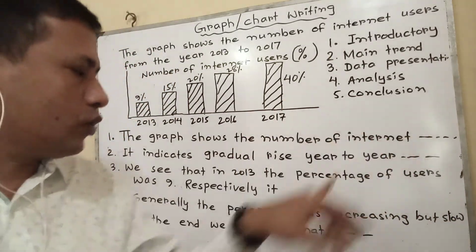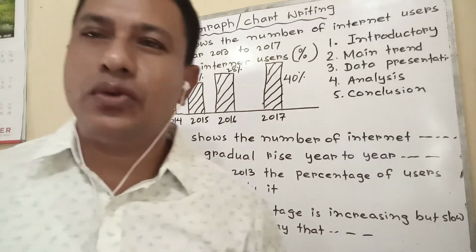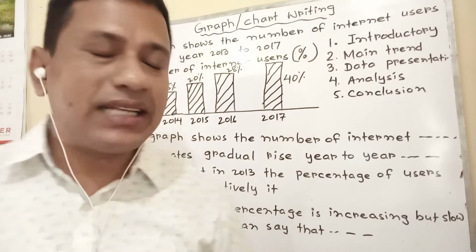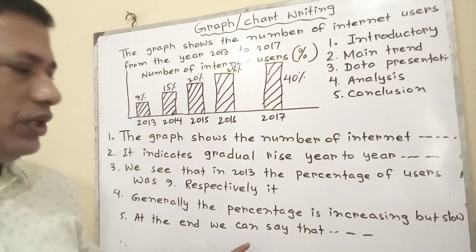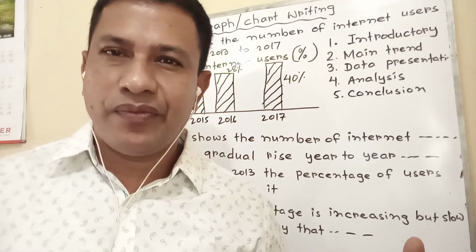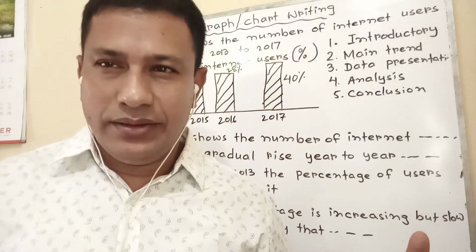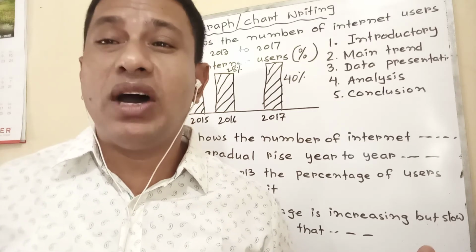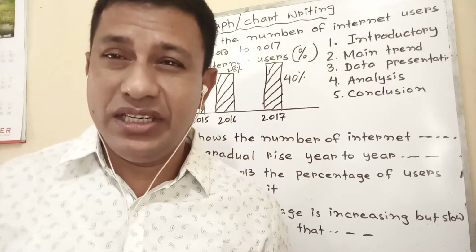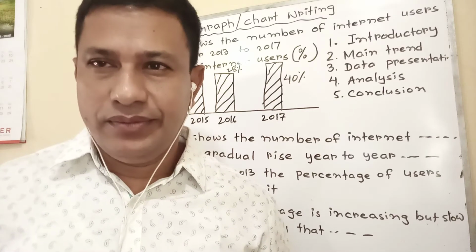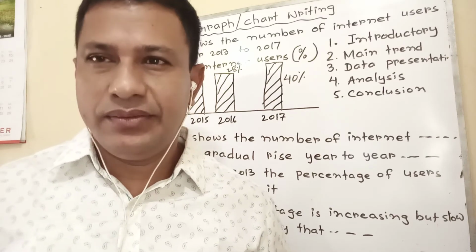At the end, the concluding sentence or conclusion must always be positive. Such as, at the end we can say that the rate is increasing but slow. We hope that the rate will reach the standard level at one stage, or a satisfactory level at one stage. We are waiting to see that in this way.